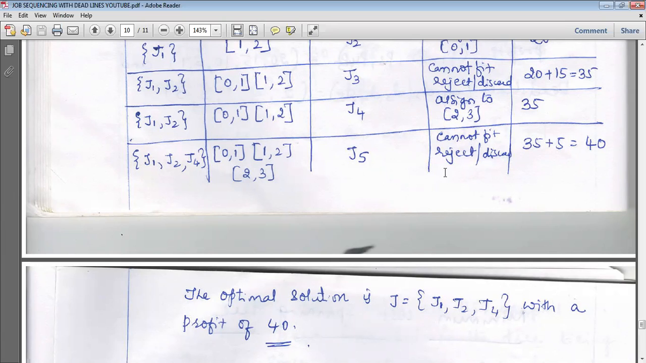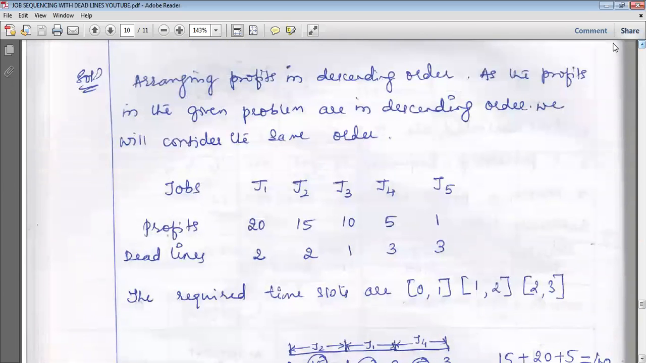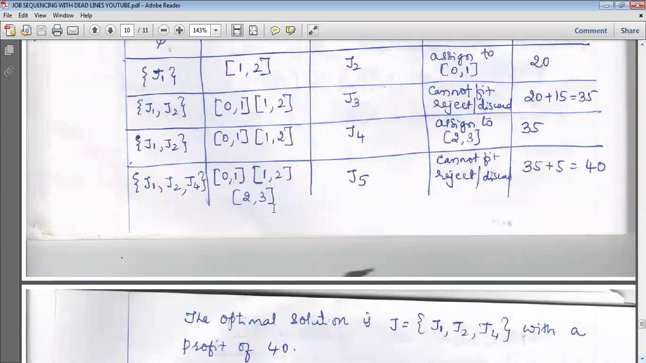After considering J5, what is the deadline for doing the job J5? The profit is 1 rupee, deadline is 3 hours. 3 hours means we need to allot 2 to 3. If not, 0 to 1, 1 to 2. But all the slots are full: 0 to 1, 1 to 2, 2 to 3, all the slots are full. So we are going to reject it. It cannot fit, so it will be rejected.